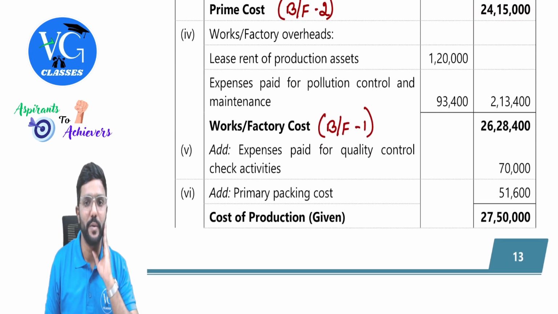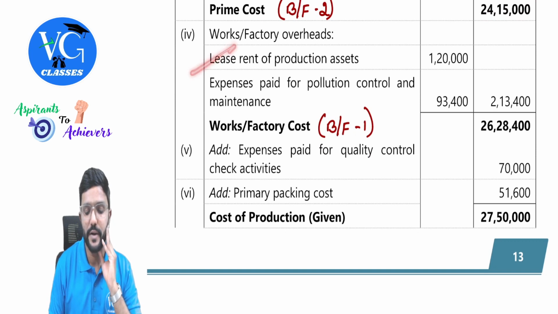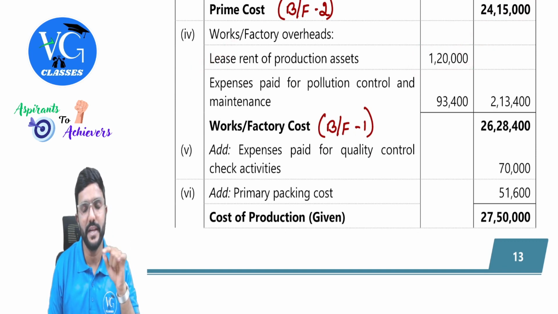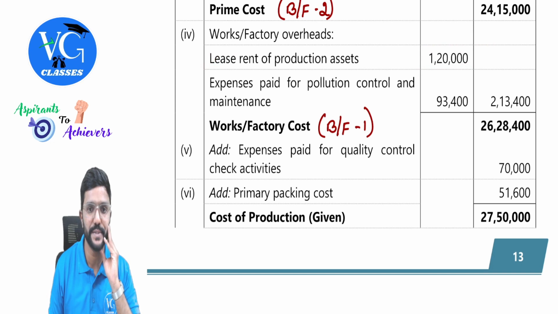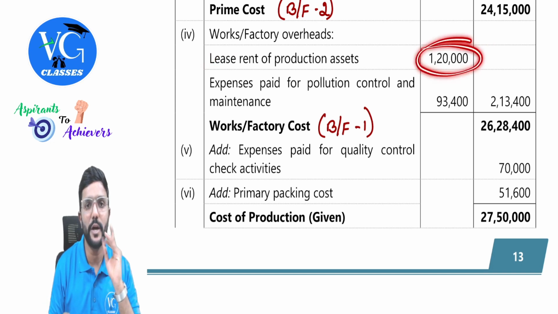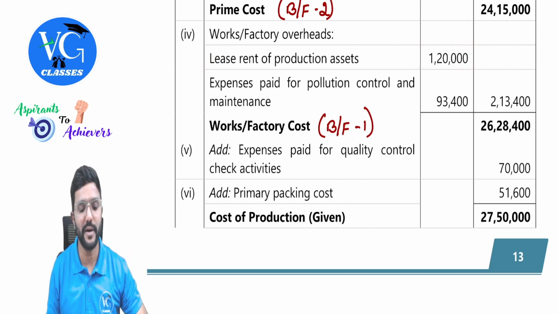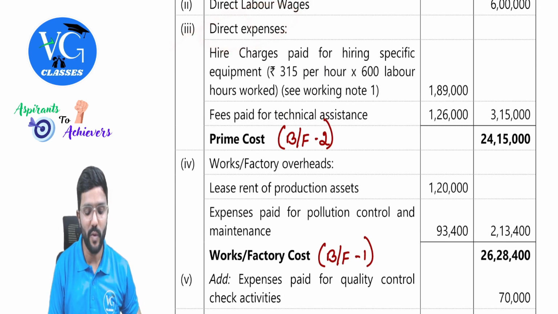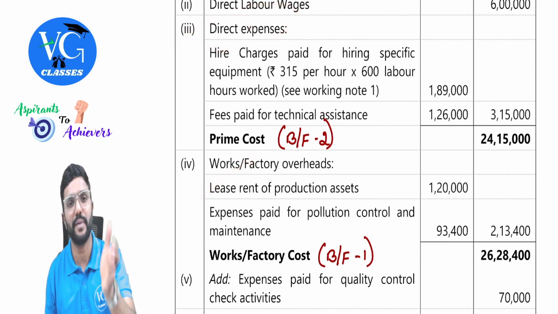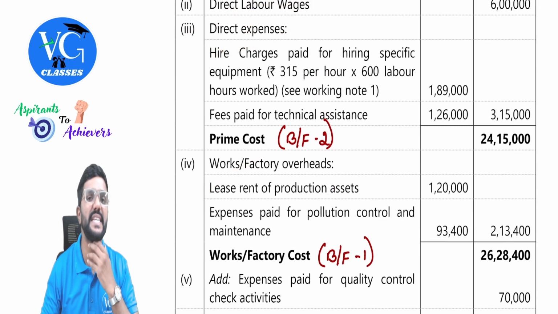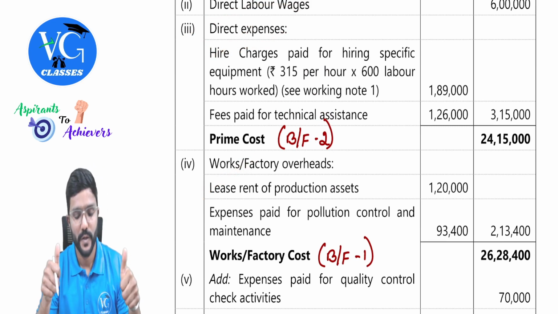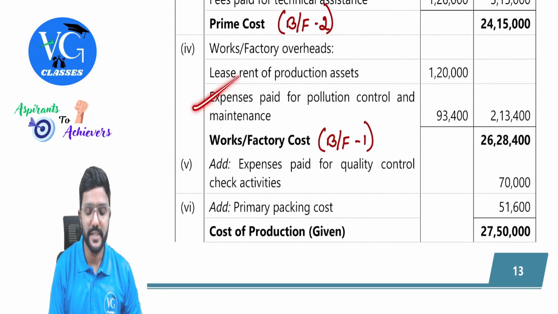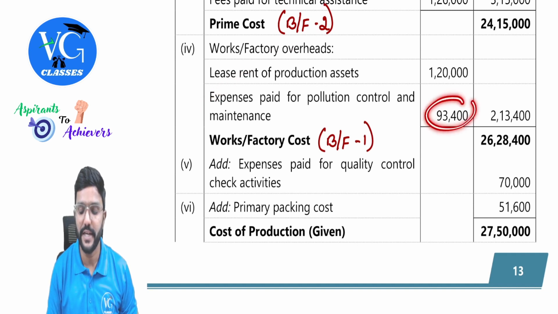Next, coming to factory overheads. Lease rent for production assets, as it is used in the factory, we need to consider under factory overheads. And please be careful, guys, this is not paid per unit or per hour. That is why we have not taken it under direct expenses. If it was paid per unit or per hour, then even that we would have considered under direct expenses. Got it? Yes, sir. Expenses paid for pollution control and maintenance 93,400.